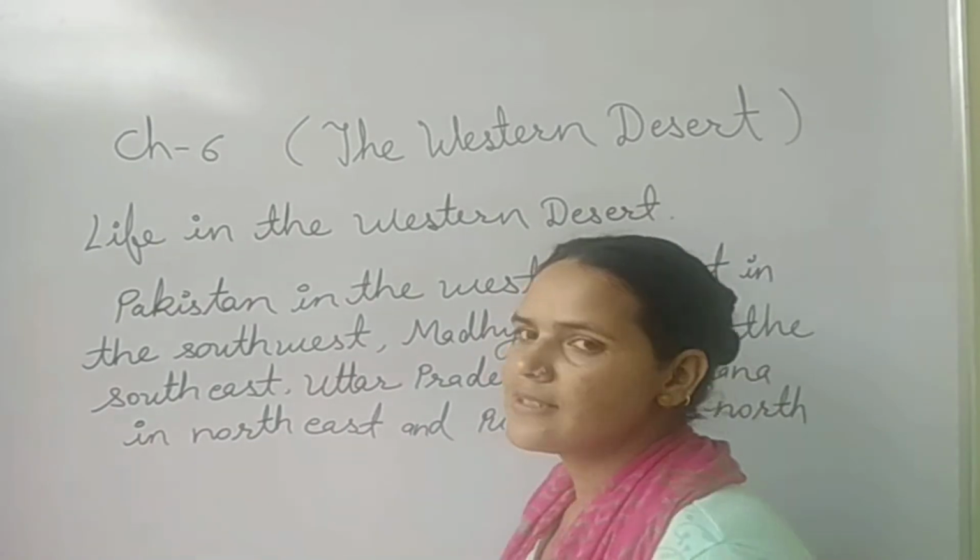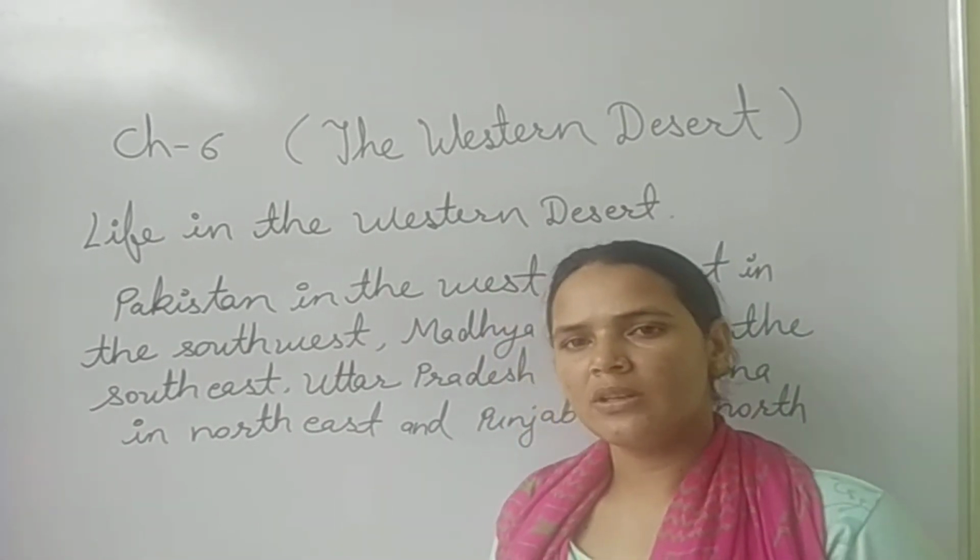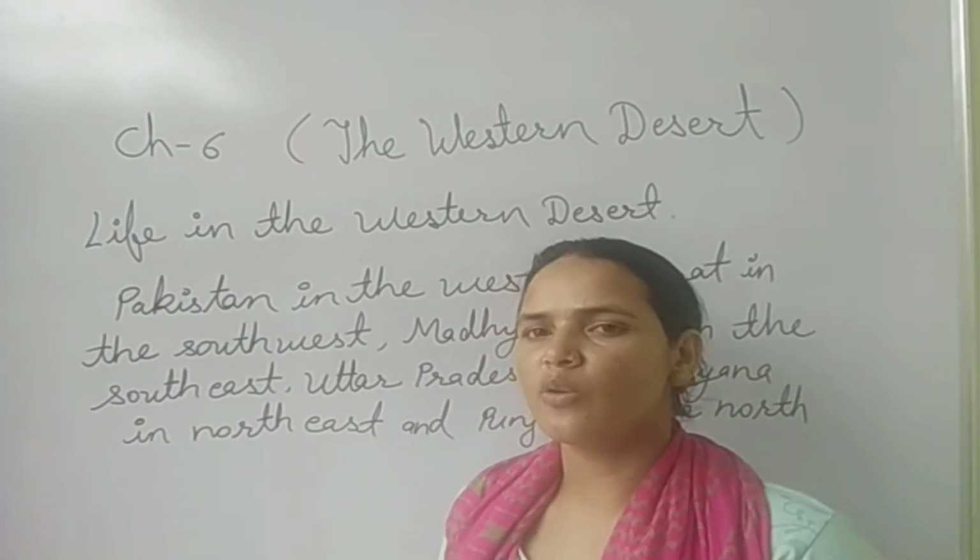So now the next topic is the crops. What are the crops that are grown here?